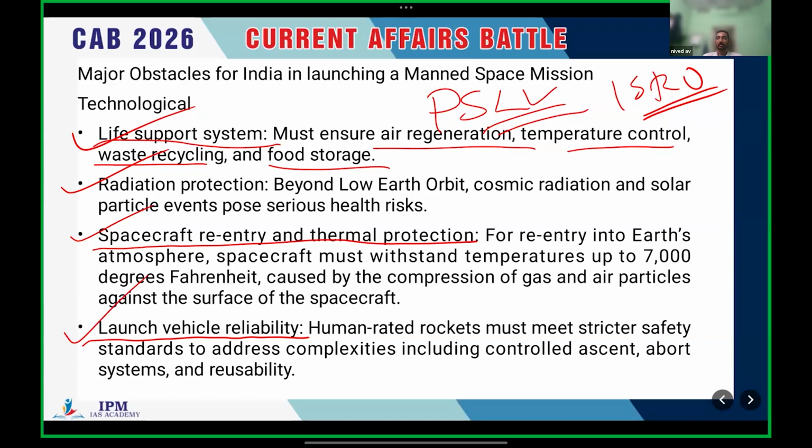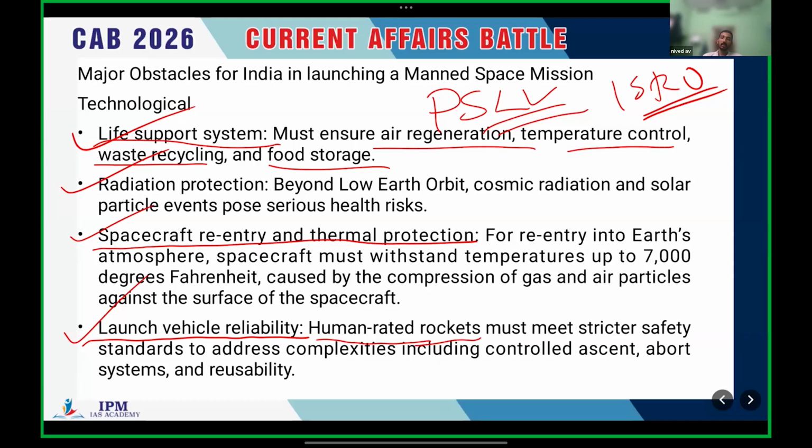So we can't use PSLV for the launch of a manned space mission. We have to ensure the reliability of the launch vehicle, because we are dealing with human life here. So a human-rated rocket must meet stricter safety standards.